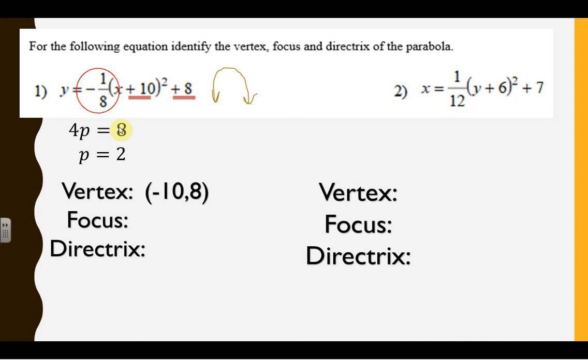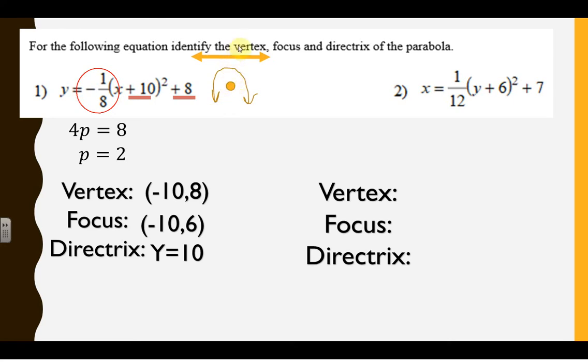Okay, so now from your vertex point, your p-value of 2 means that your focus needs to be inside the parabola, and your directrix would be outside. So what are we adding the p-value to? Are we adding it to our x value, or our y value? Is the distance from the vertex going up and down or left and right? It's going up and down, so that means the y will be affected. So that means that our focus is down 2. So the point would be negative 10, 6, because 8 down 2 is 6.